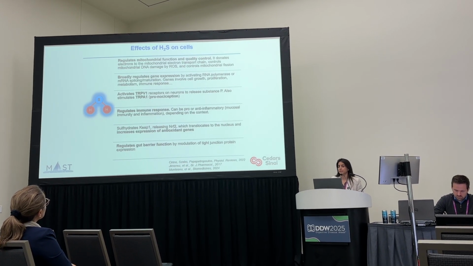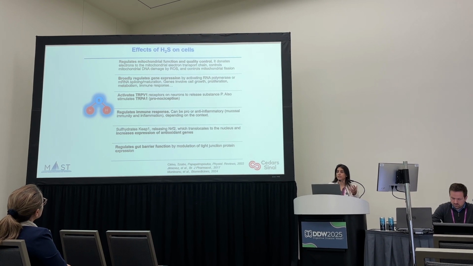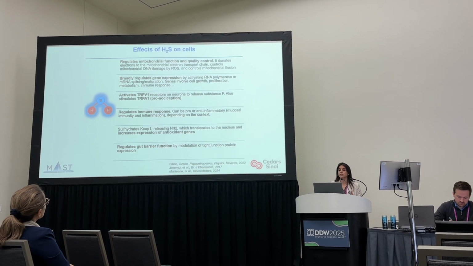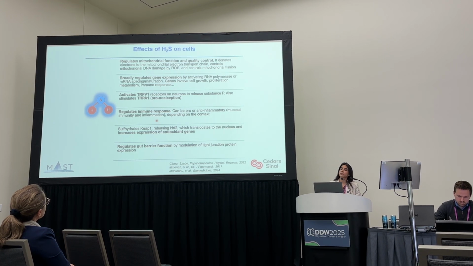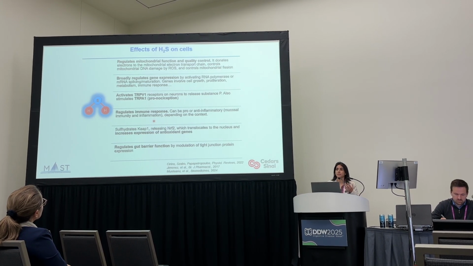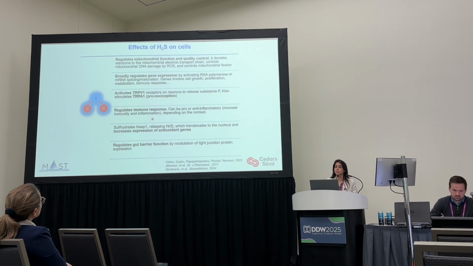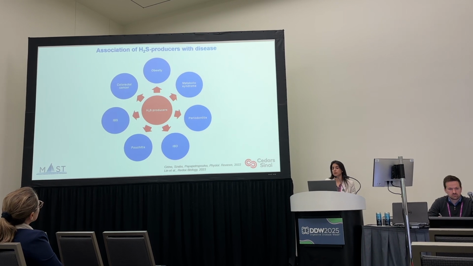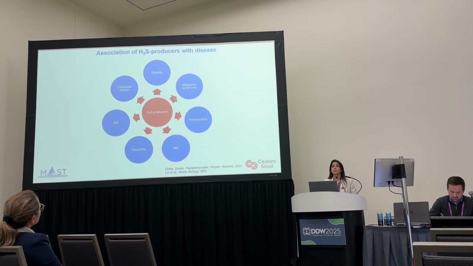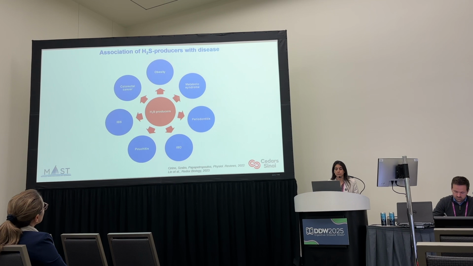But what are the effects of H2S on cells? H2S can regulate mitochondrial function and dynamics. It also regulates gene expression, immune response, and antioxidative response, among other things. And we know that there is an association of H2S producers with disease, as you can see here.